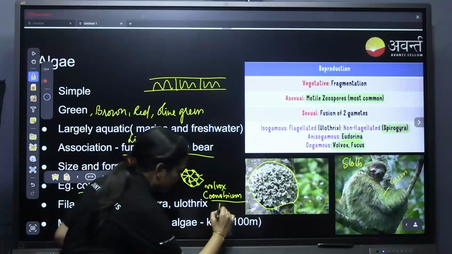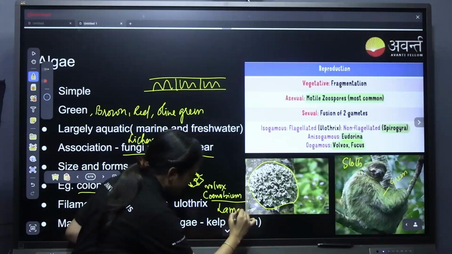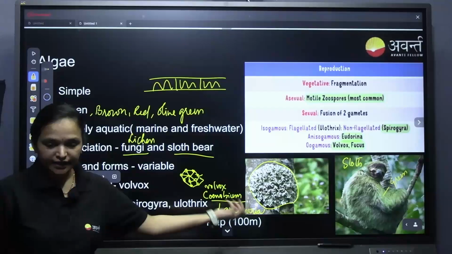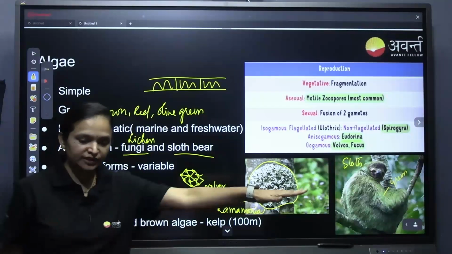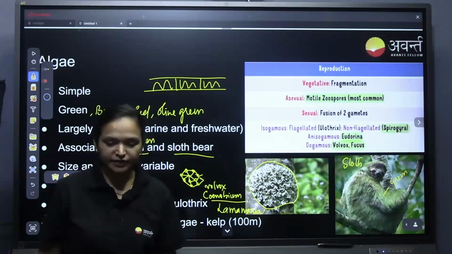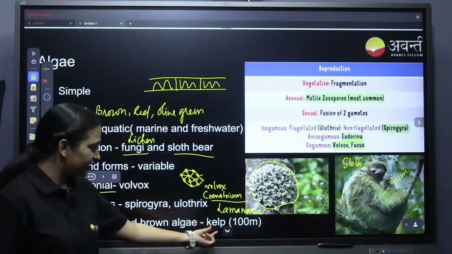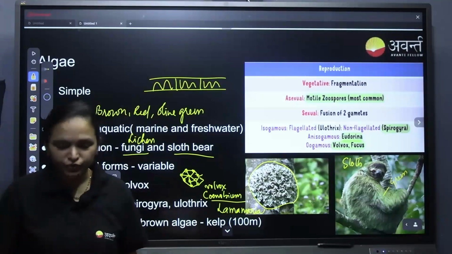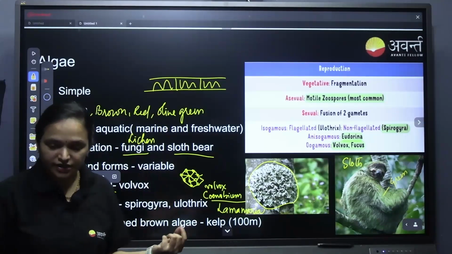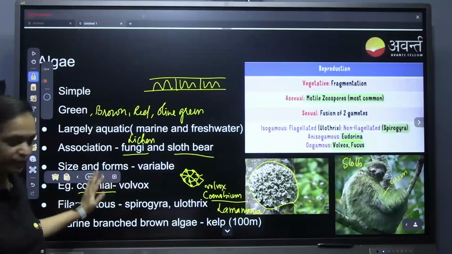One of the kelp is, as given in the textbook, Laminaria, and it can go up to 100 meters. It is not an erect form, it is dorsiventrally flat, very thin ribbon like, and it can go up to 100 meters. So Volvox cenobium is very microscopic, while kelp is 100 meters long. So size is so variable, isn't it? From the microscopic single cellular algae, Chlamydomonas, Chlorella, to going up to 100 meters, the size is very much variable.